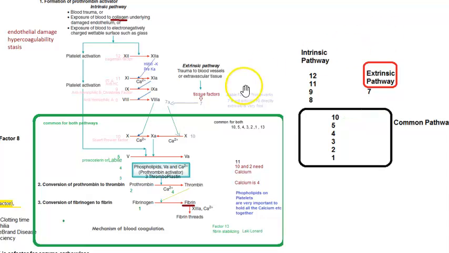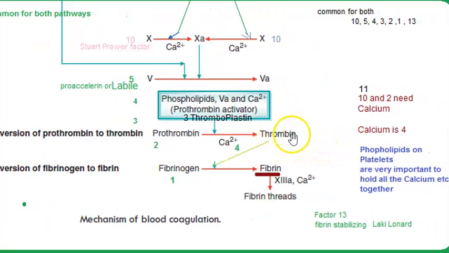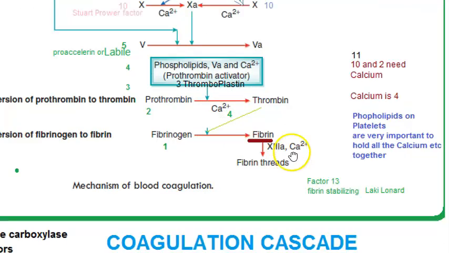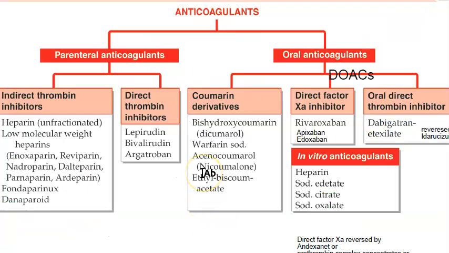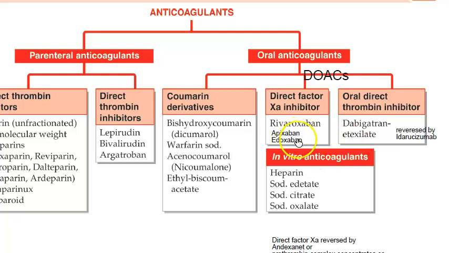What about that direct thrombin inhibitor? Where does that sit here in this coagulation cascade? See here, direct thrombin inhibitor. So conversion of prothrombin to thrombin, this is almost the last stage, right? Somewhere here inhibition will happen, direct thrombin inhibition. You need to keep this entire thing in your brain, guys. So this is what I told you, direct factor 10A inhibition and direct thrombin inhibition. Rivaroxaban, Apixaban, Edoxaban, Dabigatran. Bye bye.